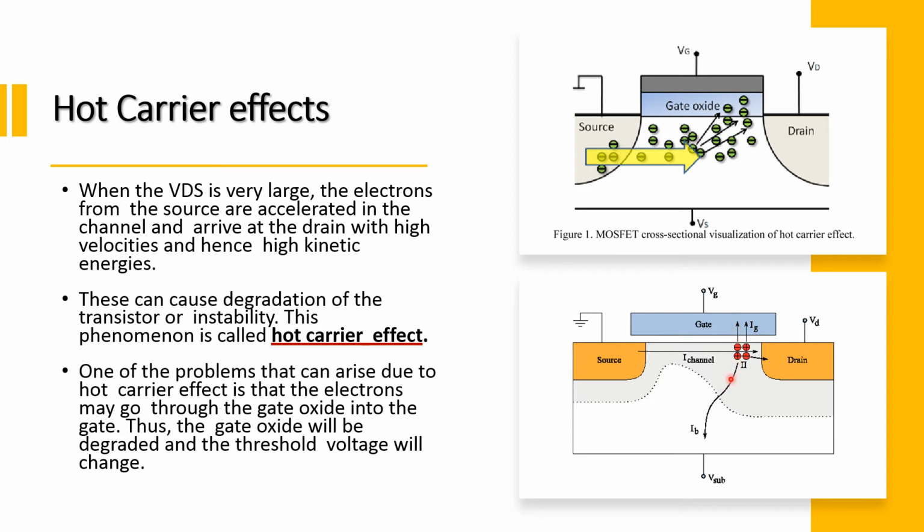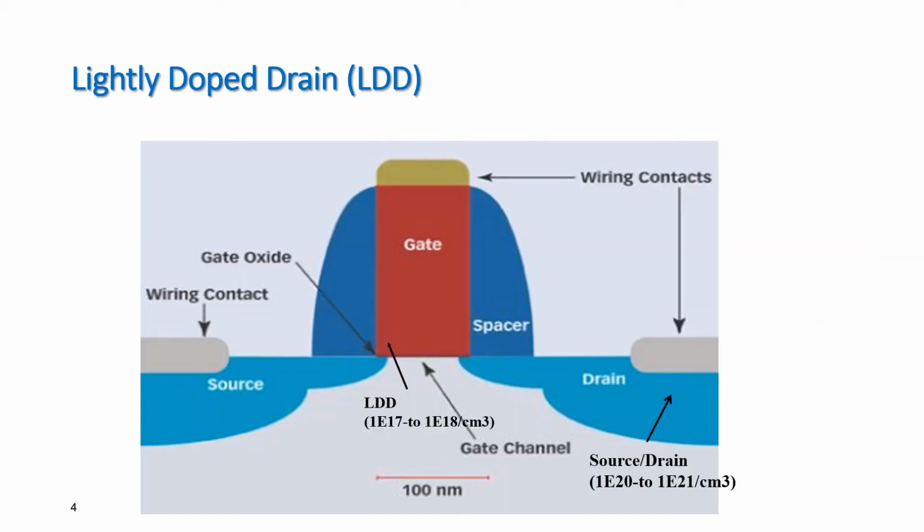You can also find in this diagram the carriers are moving from the channel towards the gate, and of course the holes would be attracted by the substrate, and there will be a hole current, and the electrons would surmount the barrier between the channel and the gate, and they will contribute to the gate current.